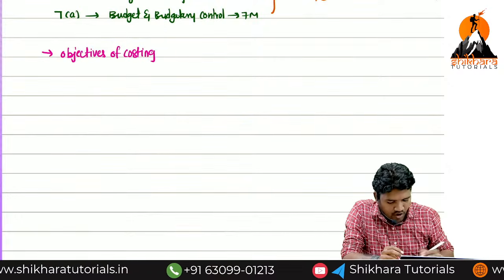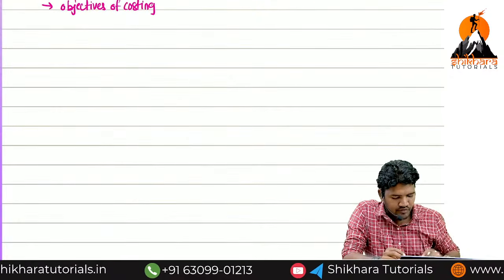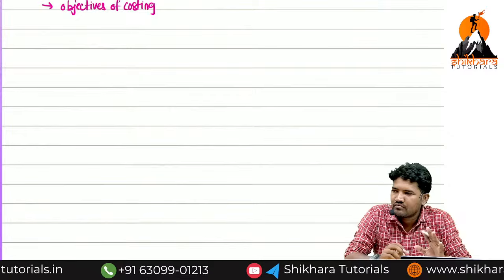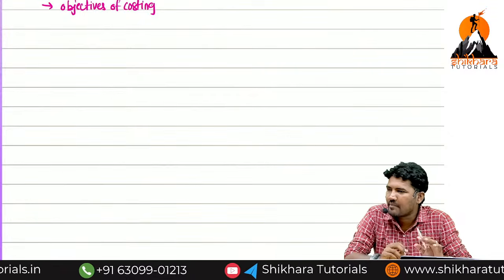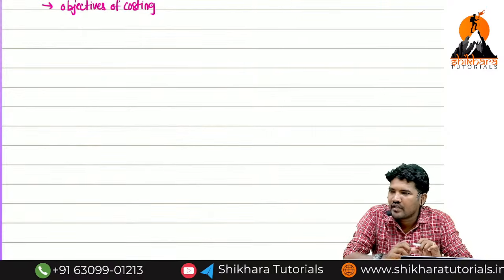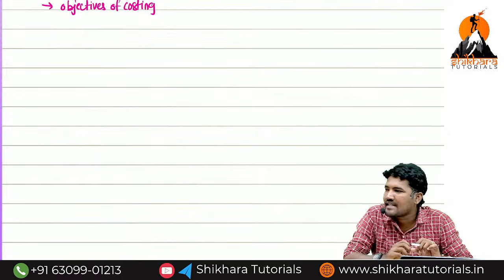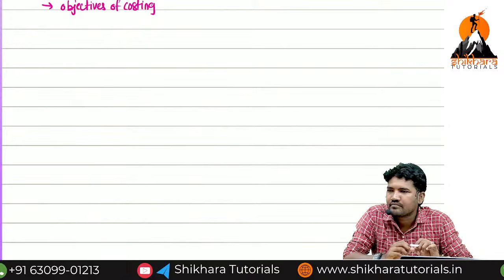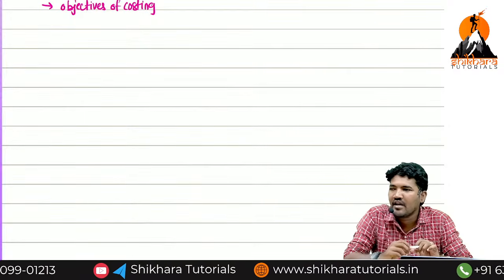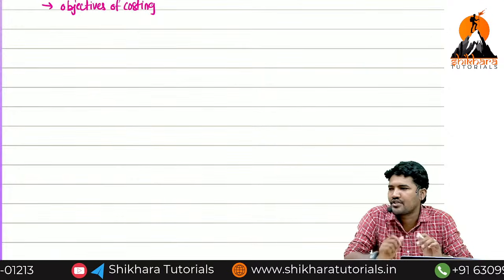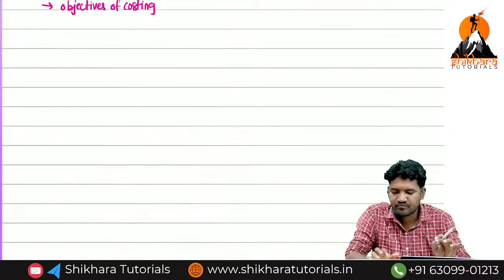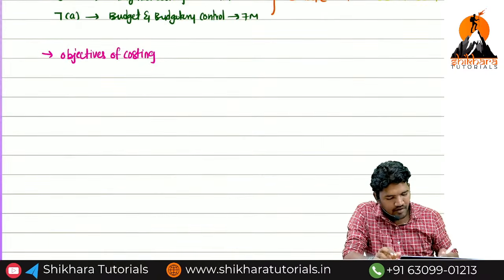There are 5 objectives. What does the first objective mean? Estimation of selling price. Next, determination of cost. Ascertainment of profit. The two very important things are cost control and cost reduction. These are the objectives we are learning in costing. Okay, then fine. So tell me, what is the first one?